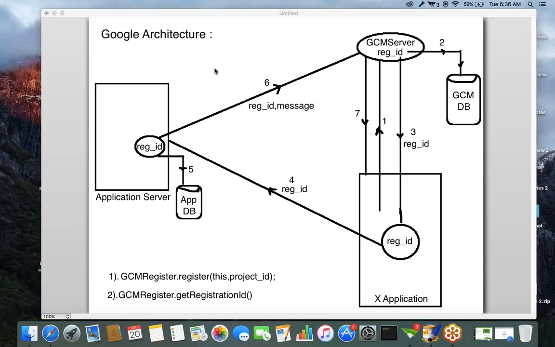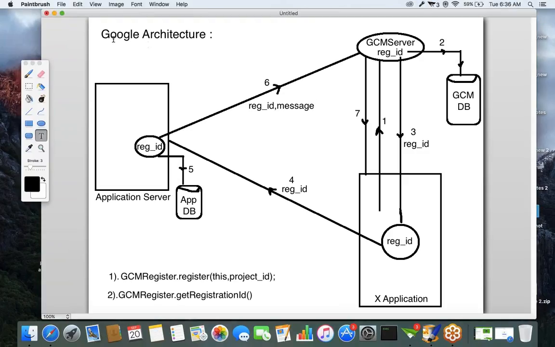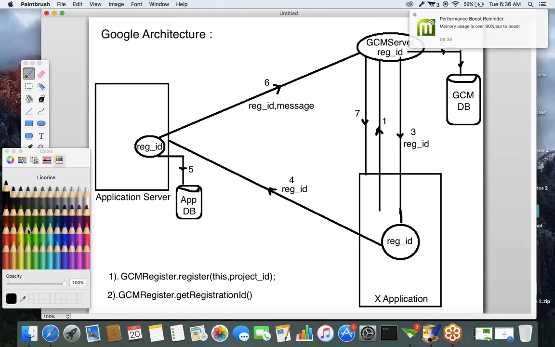Okay. So in this architecture, what is our Android responsibility? The first one is generating a registration ID. Meaning we have to call the Google Cloud Messaging GCM server for generating the registration ID. This is the Android responsibility. The first step is Android responsibility. The second step is GCM storing that registration ID in the GCM database. We are not doing that one.